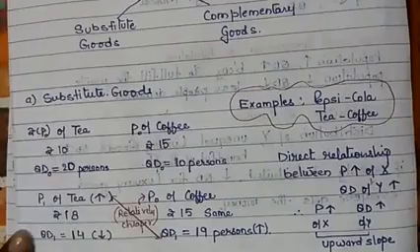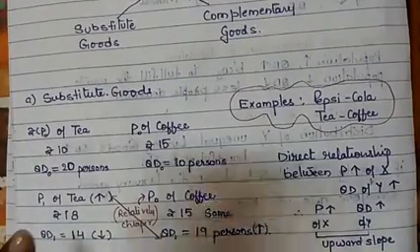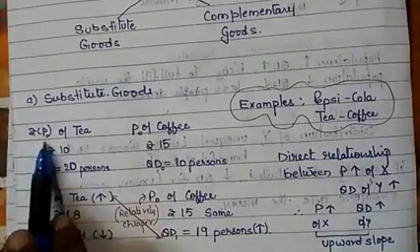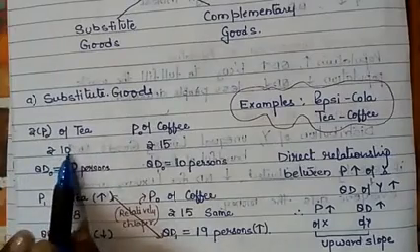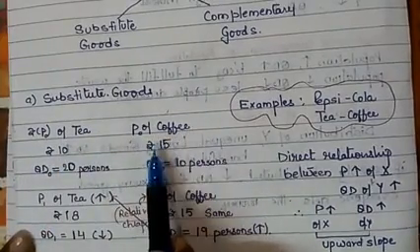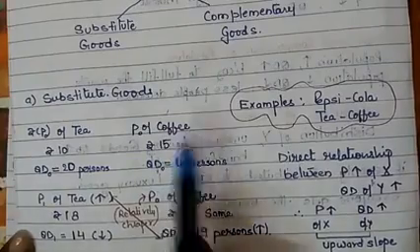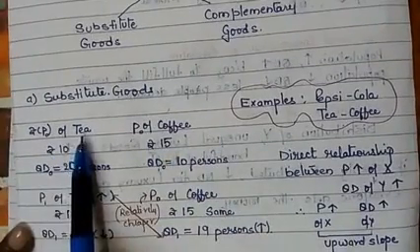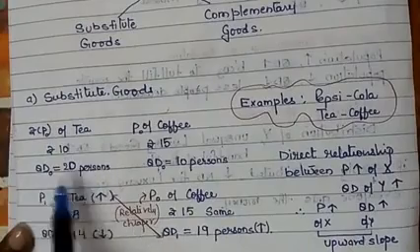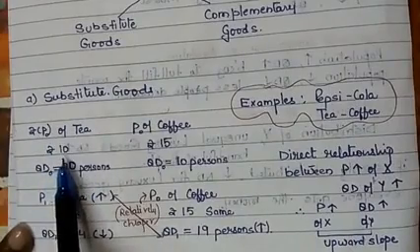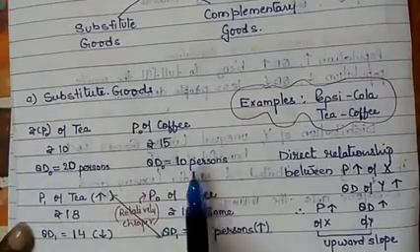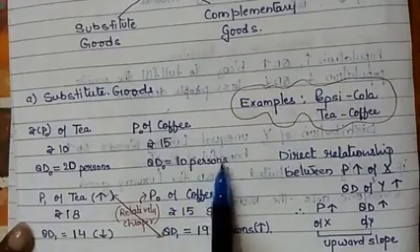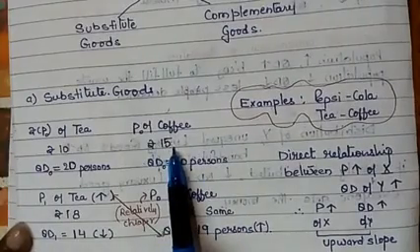You can see P0. When tea is 10, 20 persons are demanding or consuming tea and 10 people are consuming coffee.